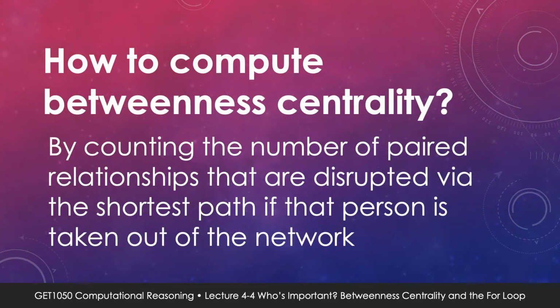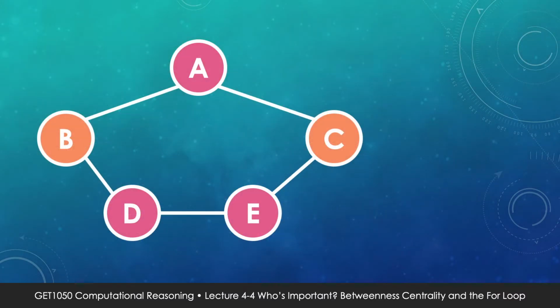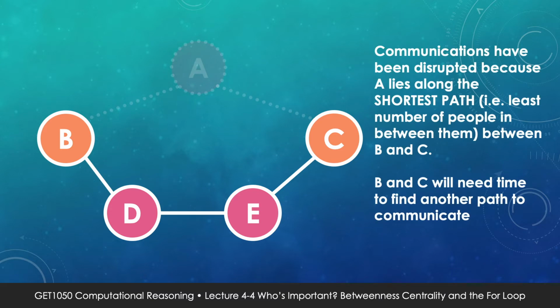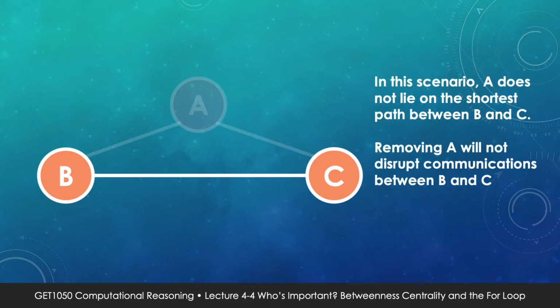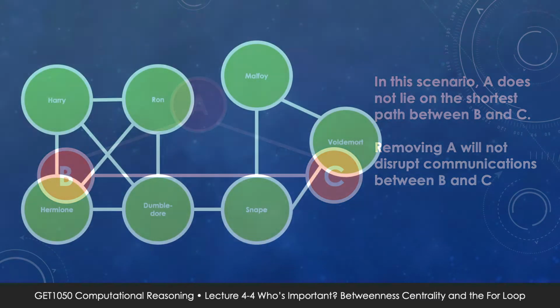To determine how important a person is in terms of betweenness, we want to count the number of paired relationships a person disrupts if he or she is taken out of the network. That is, for example, if A died, can B and C still talk to each other or have communications been disrupted? If it's disrupted, we'll count that towards our betweenness centrality score. So we need to check this against all possible pairs of people on the network. That's a bit morbid, alright?